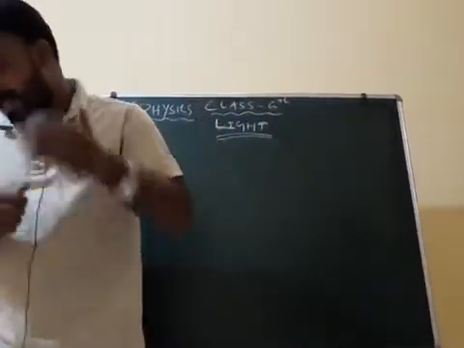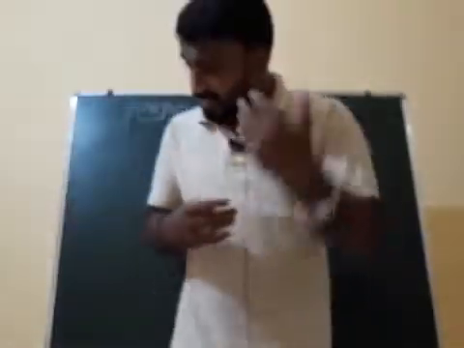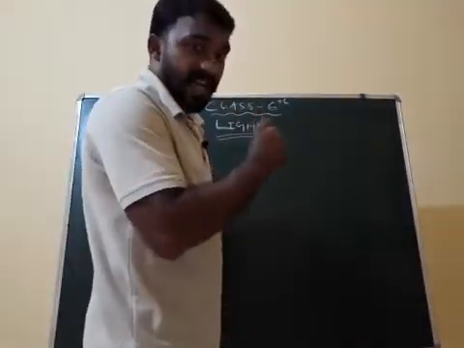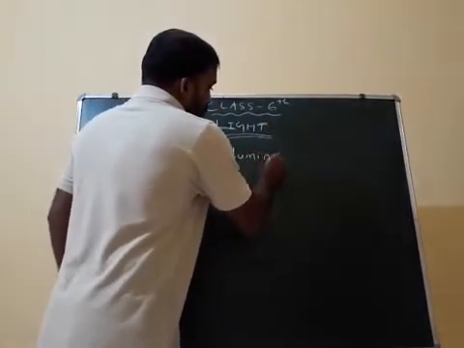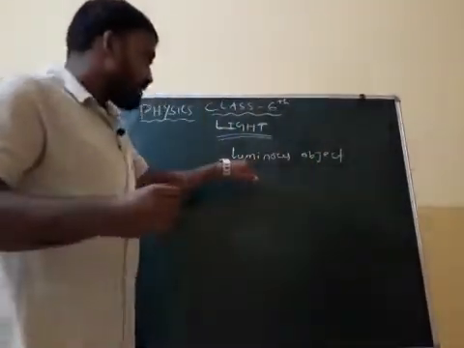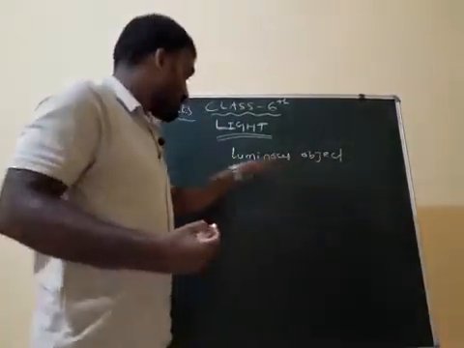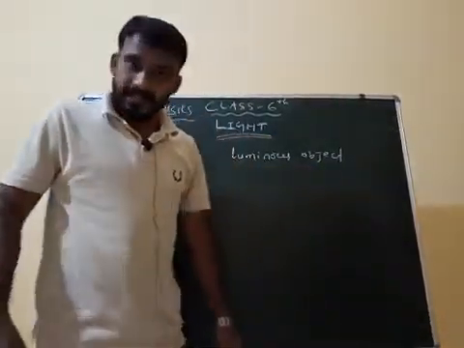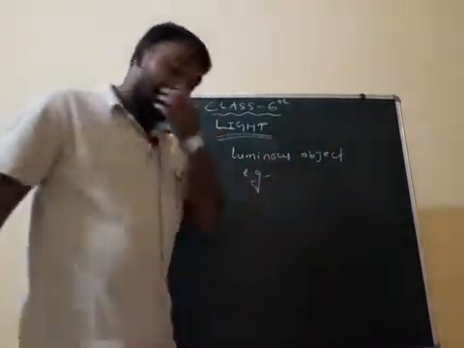Understood? Next, anything that emits light or gives out light is called a luminous object. Anything which emits light by itself is called a luminous object.